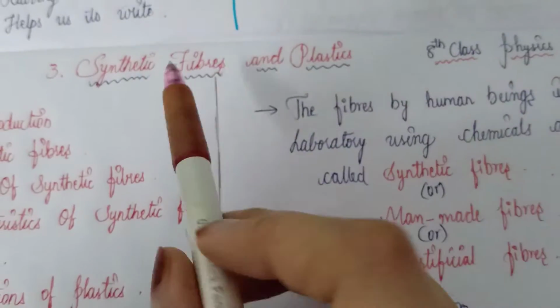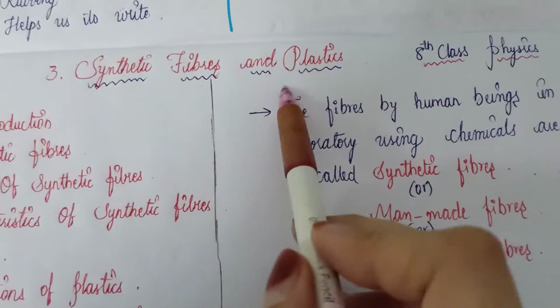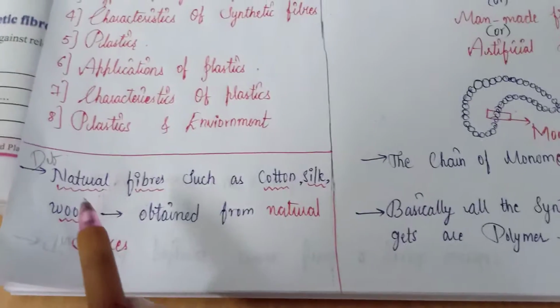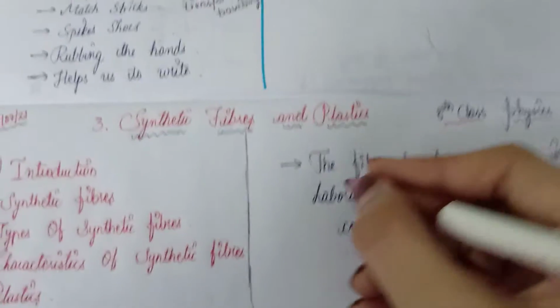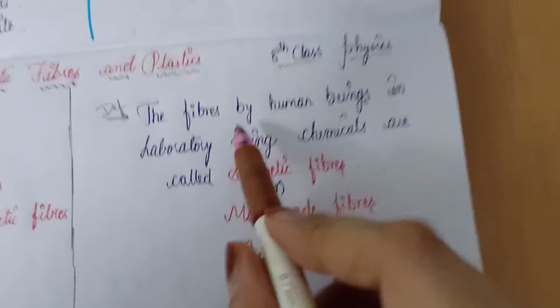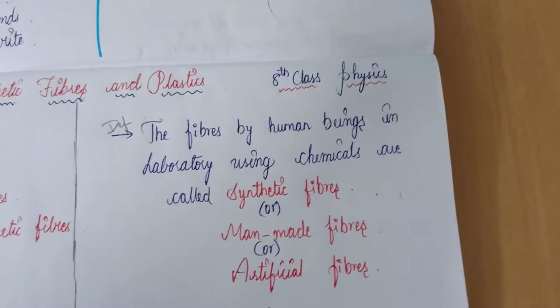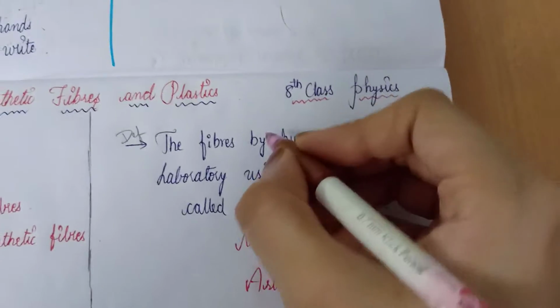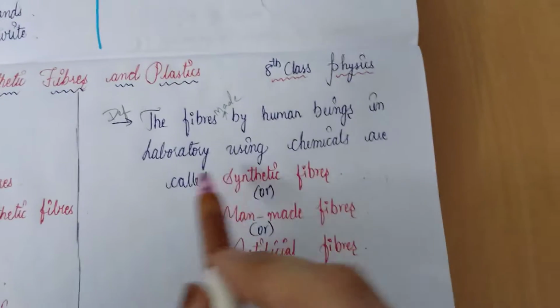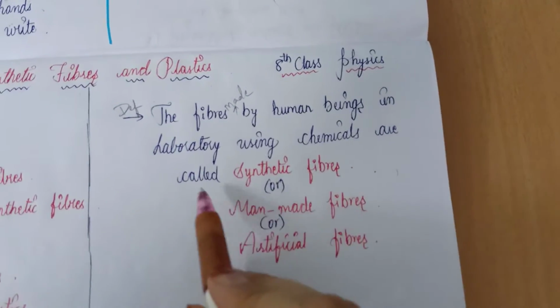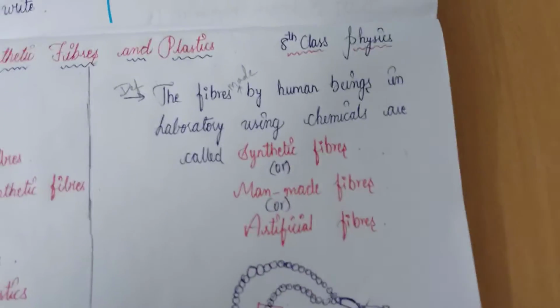And what is meant by synthetic fibers? Our lesson's name is synthetic fibers and plastics, and we know what natural fibers are. Then what are synthetic fibers? Here is our definition: the fibers made by human beings in laboratories using chemicals are called synthetic fibers.